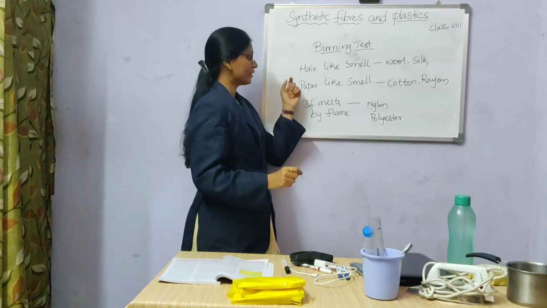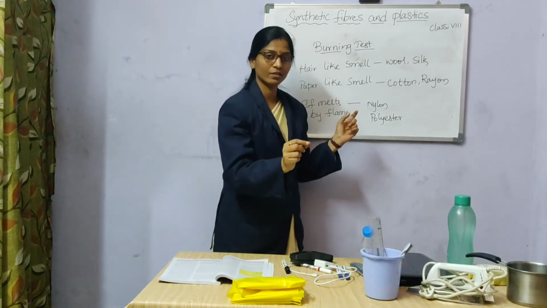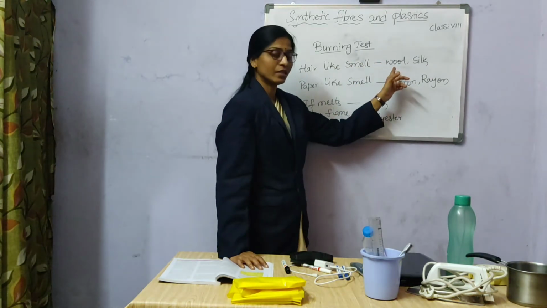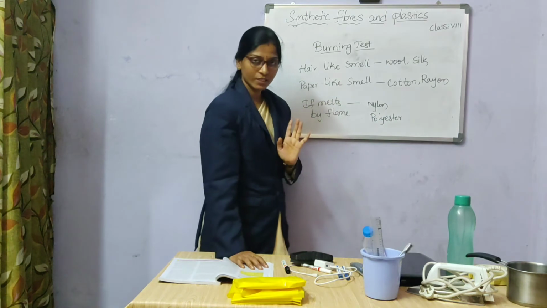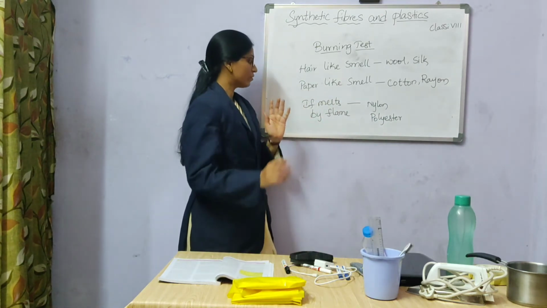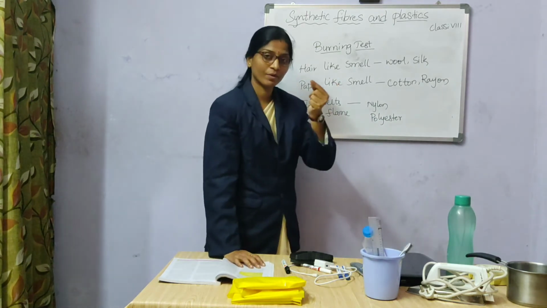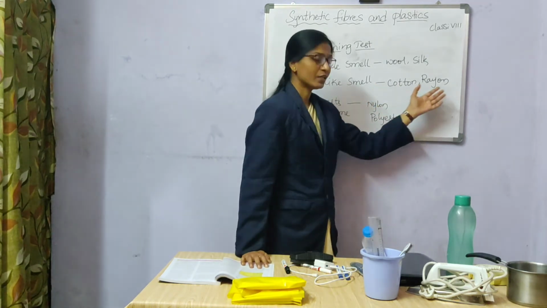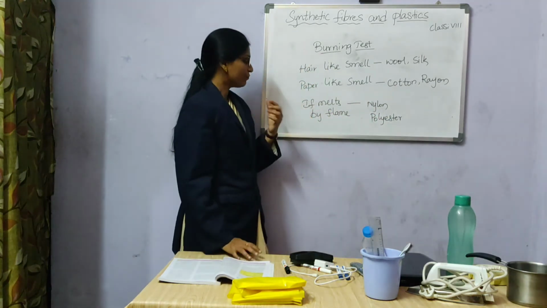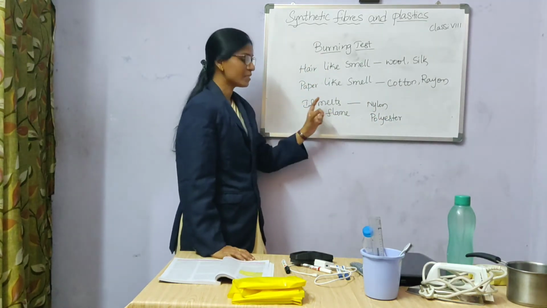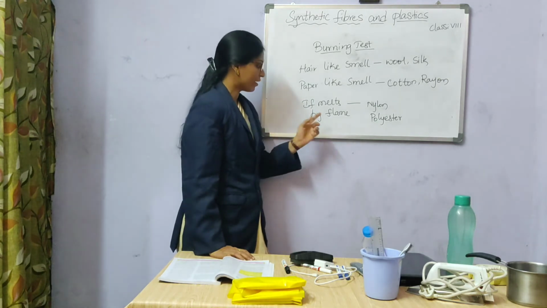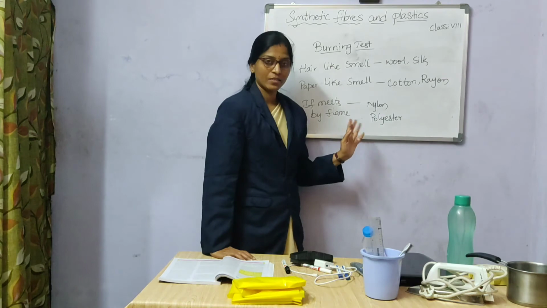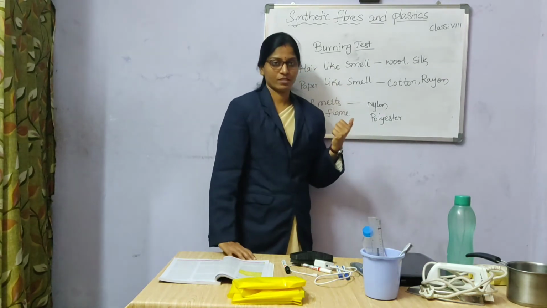If you get a hair-like smell when burning the fiber, then it is obtained from animals, that is either wool or silk. If we get a paper-like smell when burning the fiber on a flame, it is obtained from plants, that is cotton or rayon. Next, if the fiber melts by catching fire, then it is a synthetic fiber, like nylon, plastic, and so on.